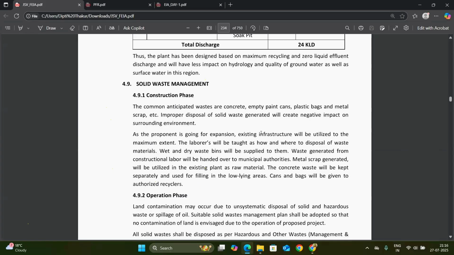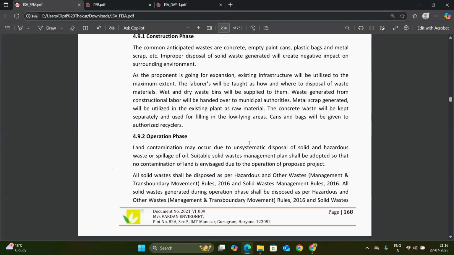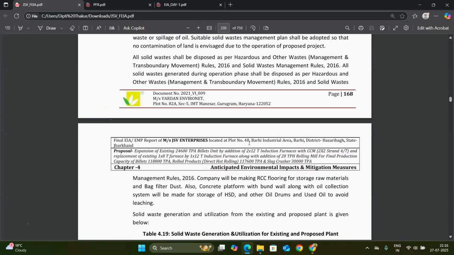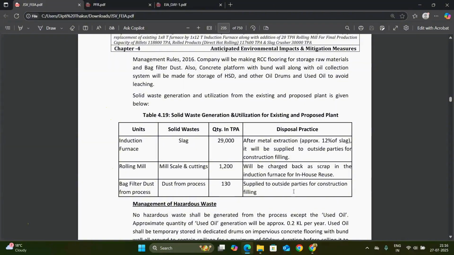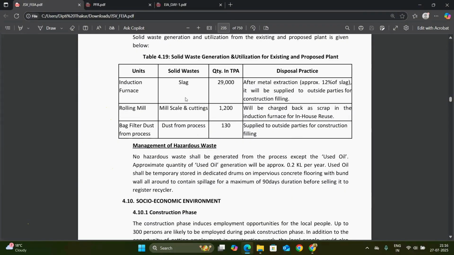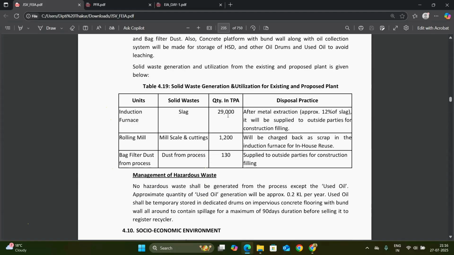Next is the solid waste management. For the construction phase, basically the construction materials are wastage. During the operational phase, there is slag, some mill scale cutting, and some dust from processes. As per this report, 29,000 TPA of slag, 1,200 TPA of mill scale, and 130 tons per annum of dust from the processes are generated out of the project site.